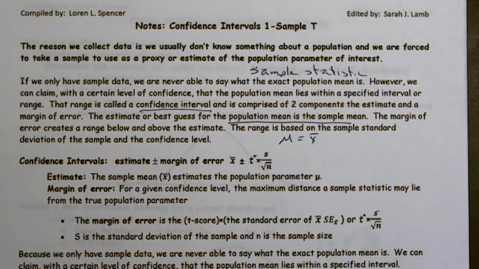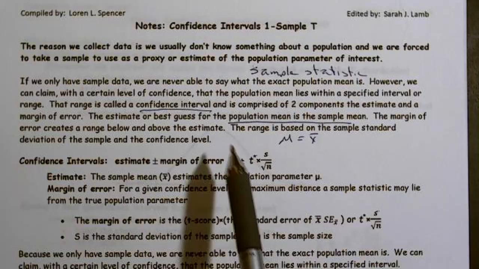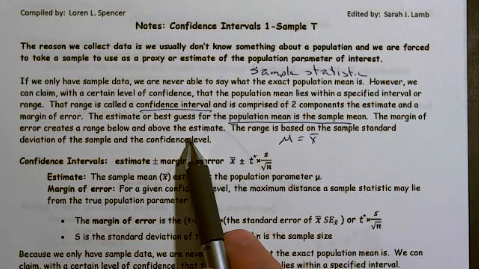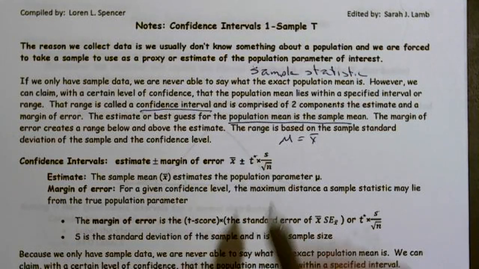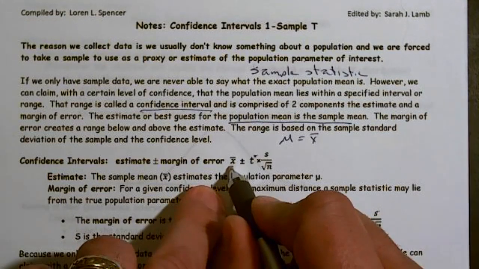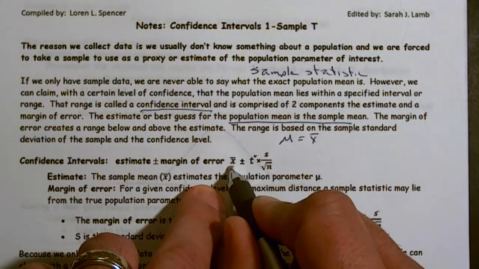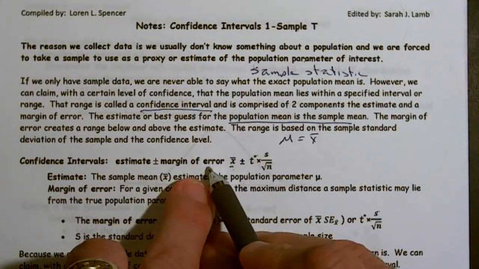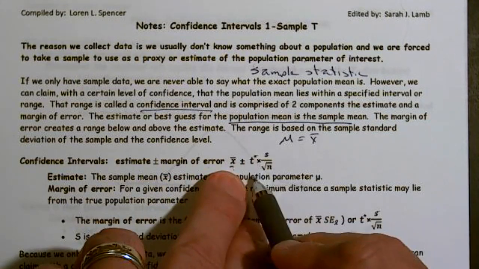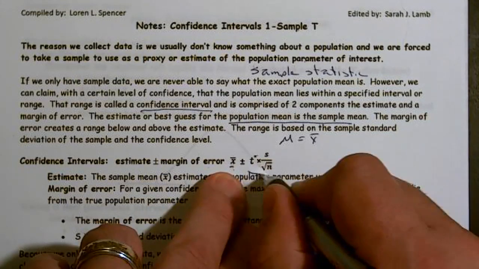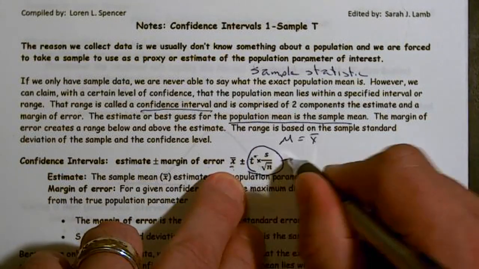And we would expect that the class average would be best measured by a sample. So the margin of error creates a range below and above the estimate. The range is based on the standard deviation of the sample and the confidence level. So here's our formula. X bar, our sample mean, plus or minus the margin of error. Well, this part right here makes up the margin of error. So I'm going to circle that. So that's my margin of error.